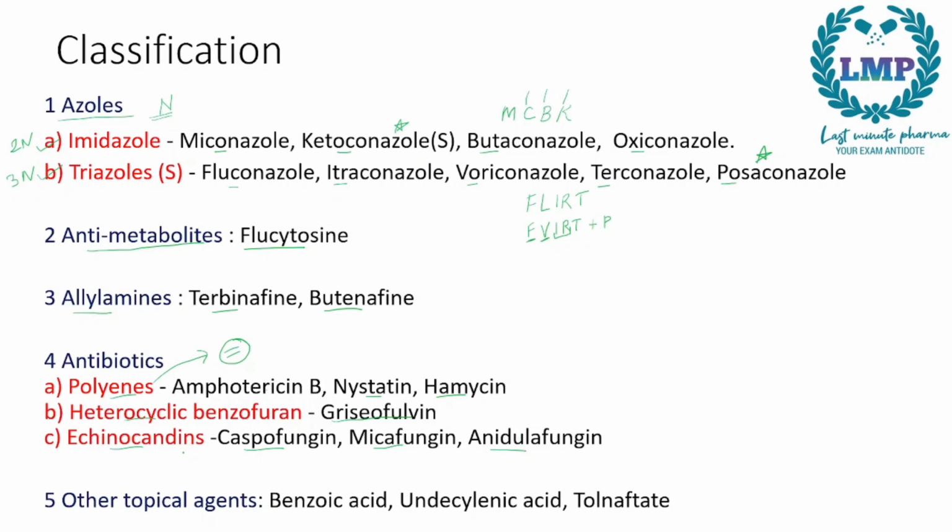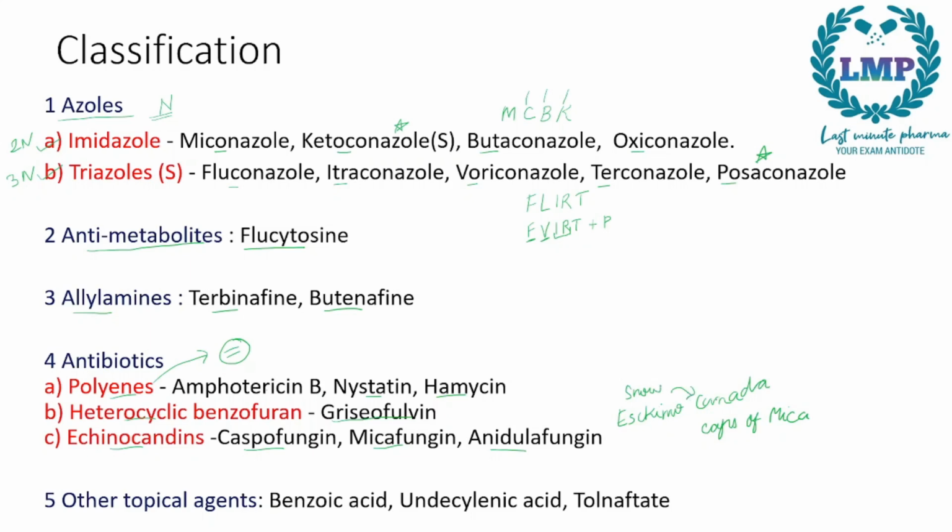We can remember echinocandins as Eskimo, Canada, and caps of mica. Now, as we know, Eskimo is a place, a house which is made up of snow. So, snow is found in Canada.